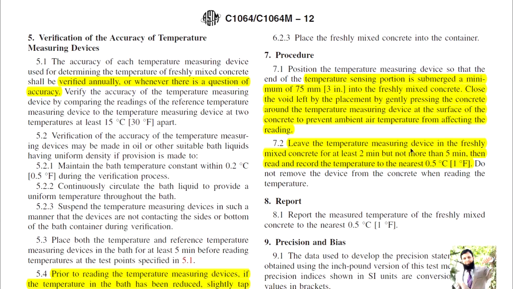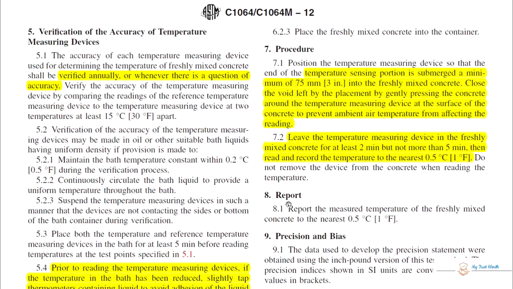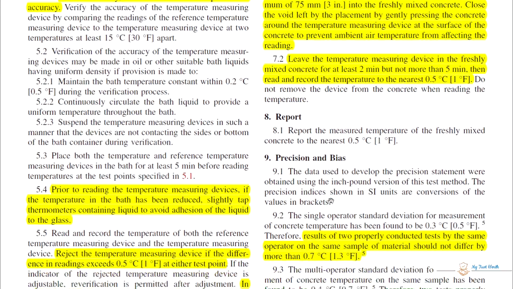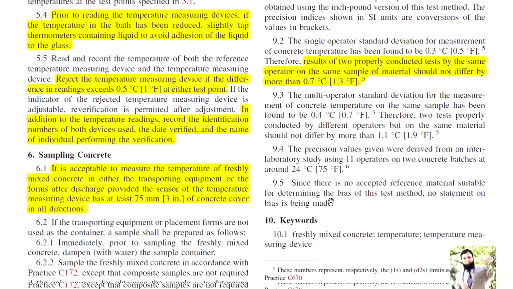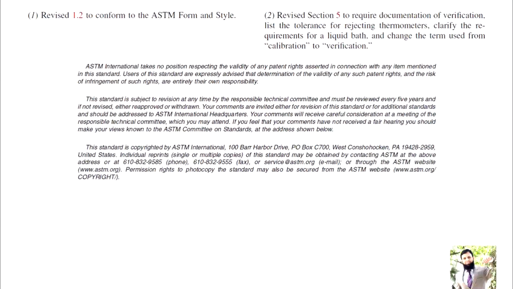Leave the temperature measuring device in the freshly mixed concrete for at least 2 minutes, but not more than 5 minutes. So this is the range, 2 to 5 minutes, that you can keep that in freshly mixed concrete. Then read and record the temperature to the nearest 0.5 degrees centigrade. Okay, your report, precision and bias, and the keywords.